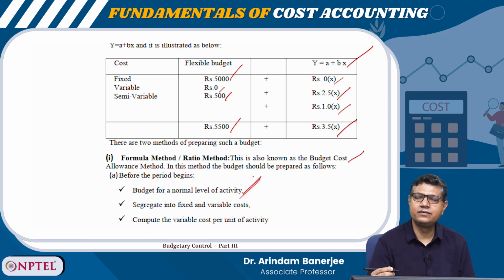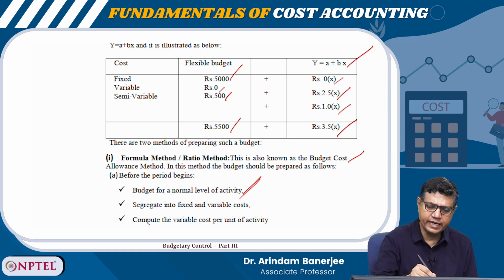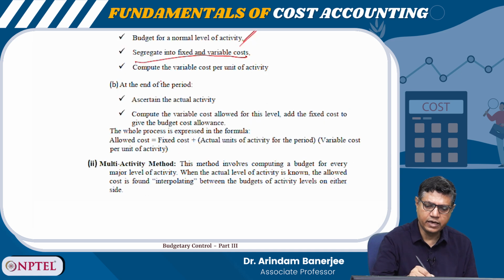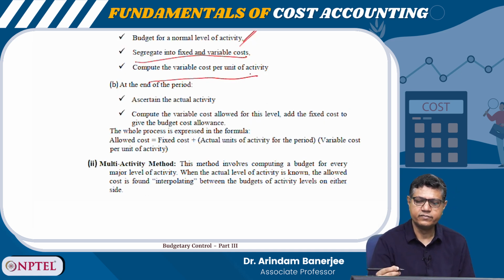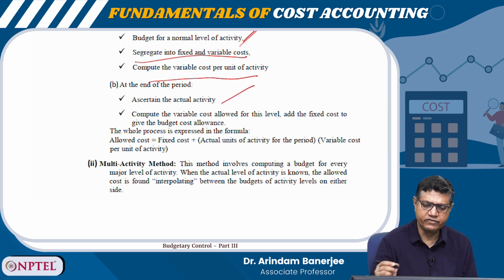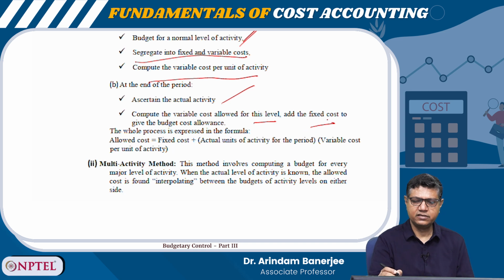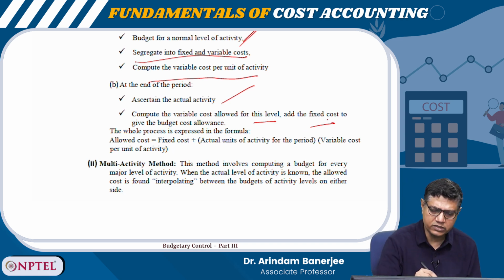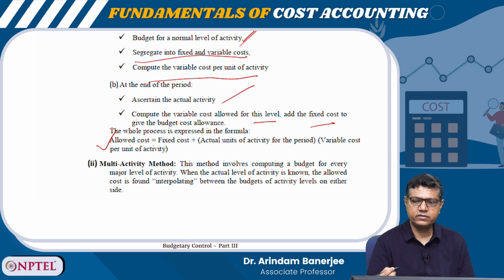So, we should have an idea of what the normal level of activity is, and then you segregate the fixed and variable cost and compute the variable cost per unit. At the end of the period, ascertain the actual activity, compute the variable cost allowed for this level and add the fixed cost to give the budget cost allowance. So, allowed cost is equal to fixed cost plus actual units of activity into variable cost per unit of activity.